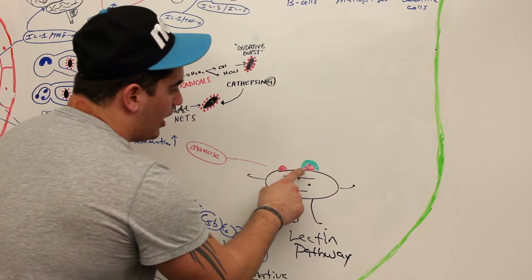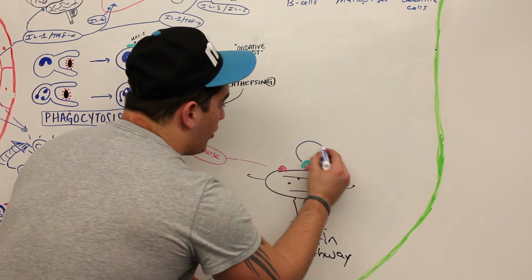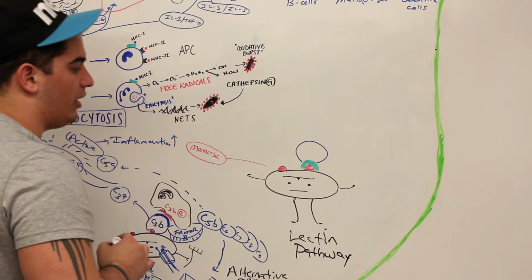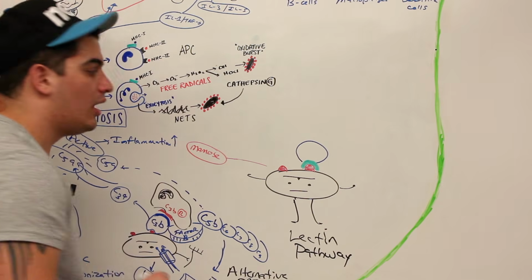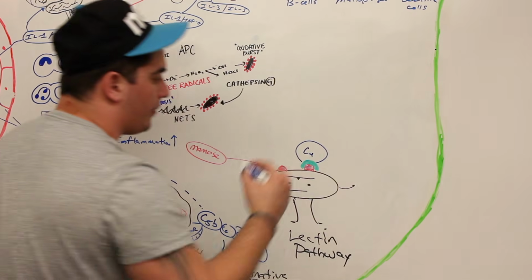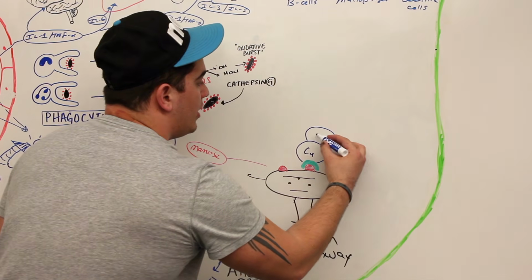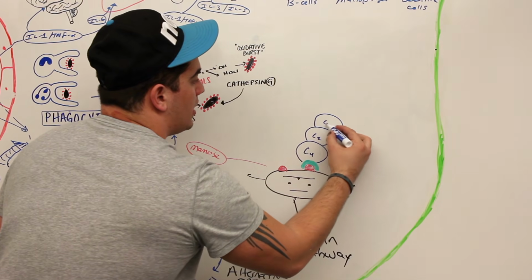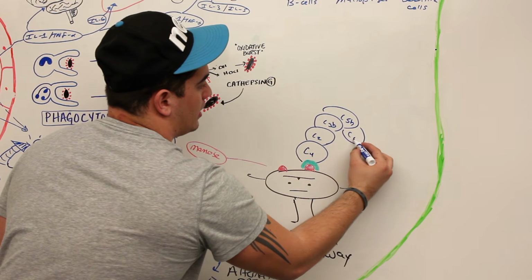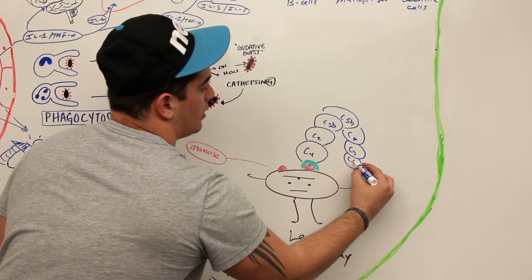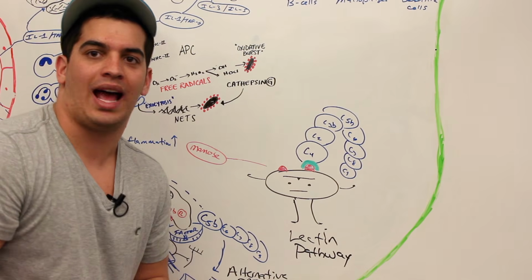So now, after that binds, what happens? Another type of complement protein loves to bind to that mannose binding lectin complex. That is called C4. So it doesn't go C1, it goes to C4. And then C2, C3b, and then C5b, C6, C7, C8, and C9. And by now, you should already know what's going to happen.